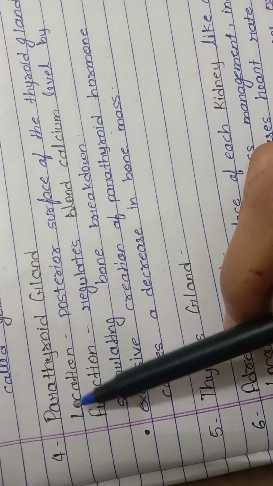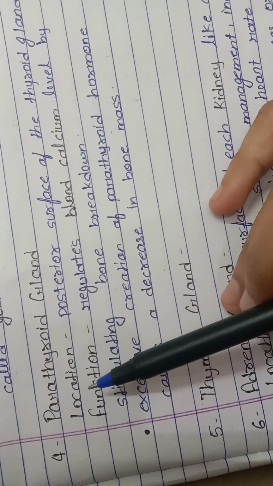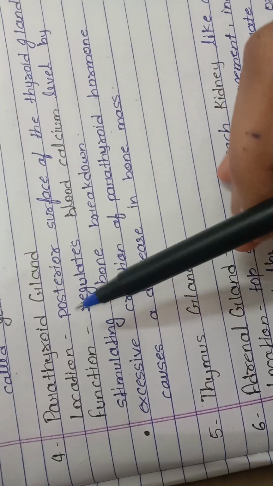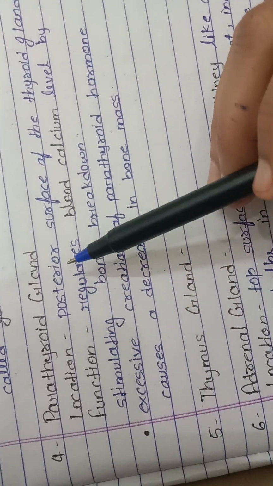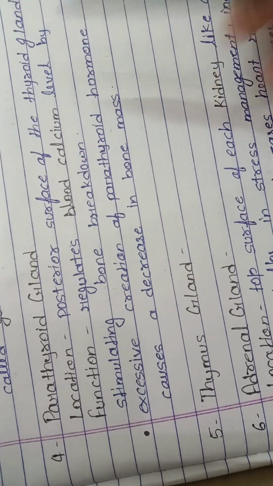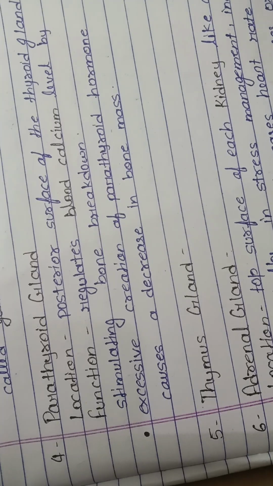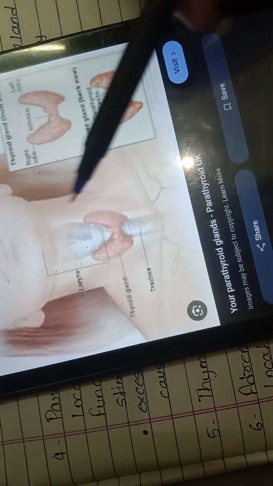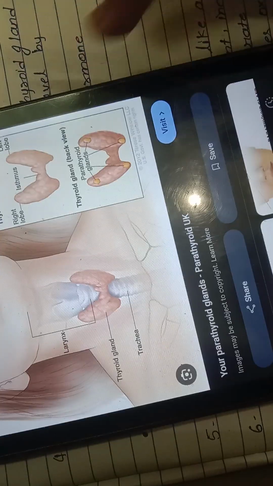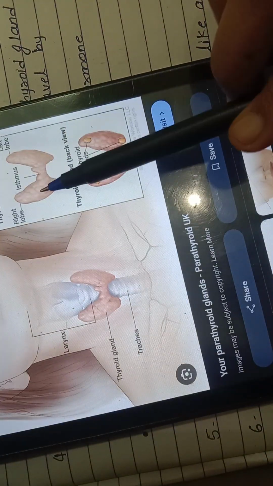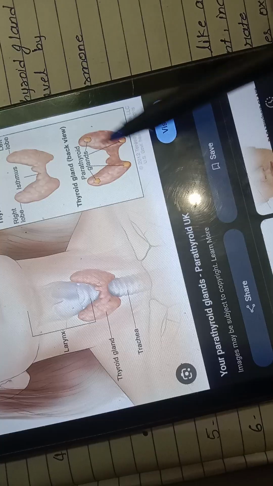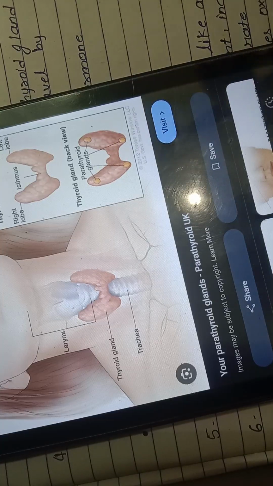The fourth gland is the parathyroid gland. The parathyroid gland is located on the posterior surface of the thyroid gland. See the diagram. This is the anterior surface of the thyroid gland and that is the posterior surface of the thyroid gland.